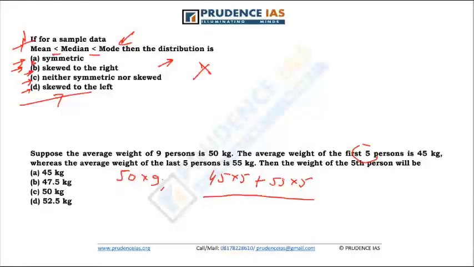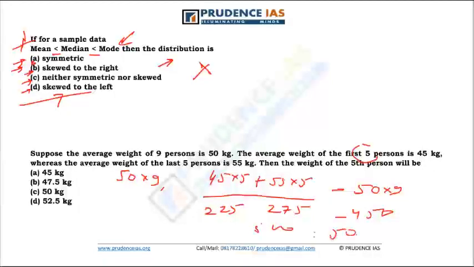So if I deduct 50 into 9, I'll get the weight of the fifth person. So this is 225, this is 275, minus 450. This is 500, so the weight is 50.